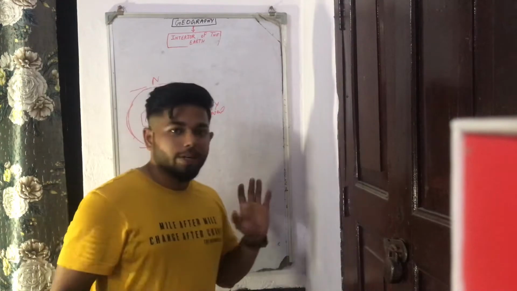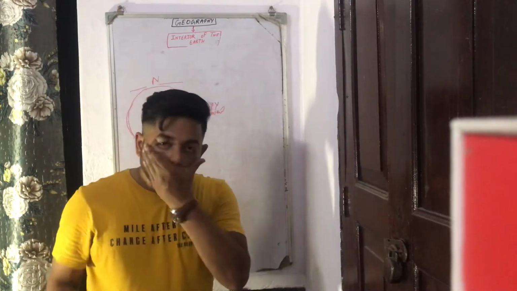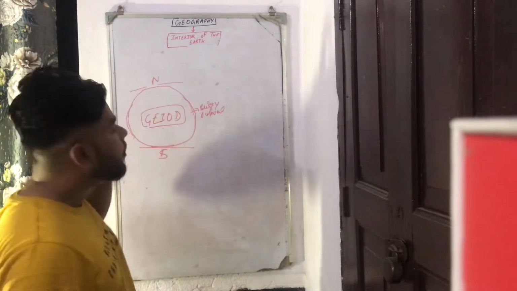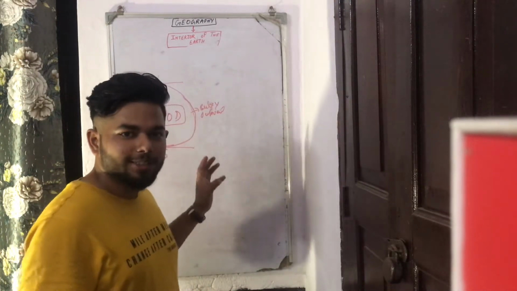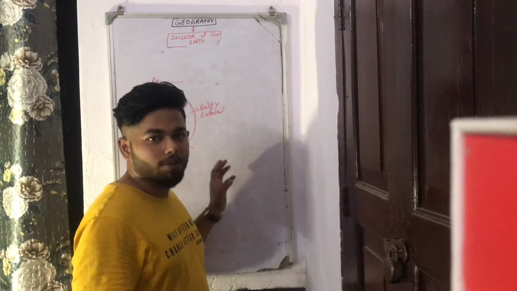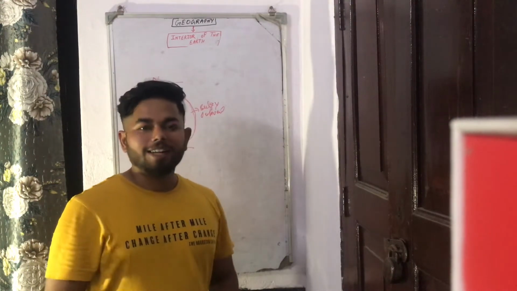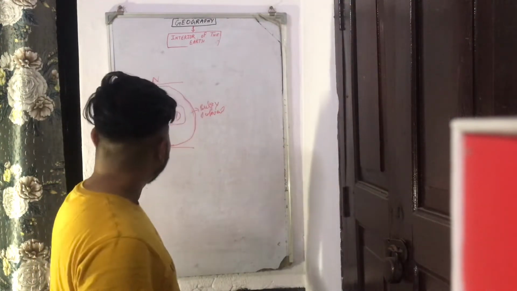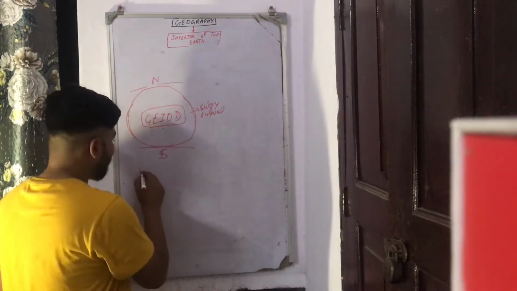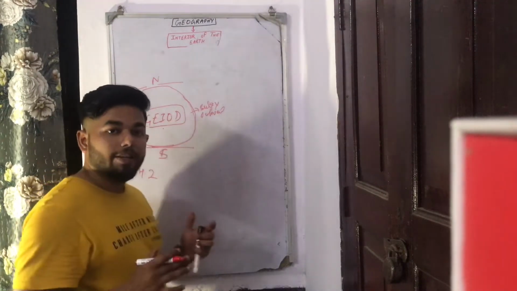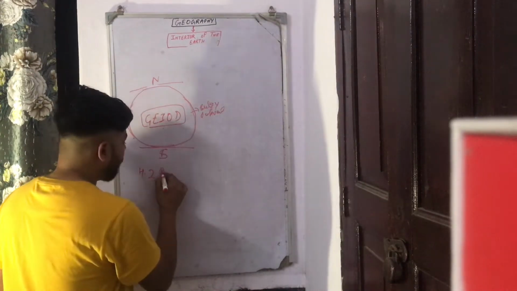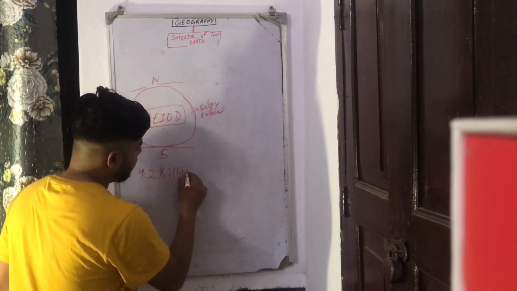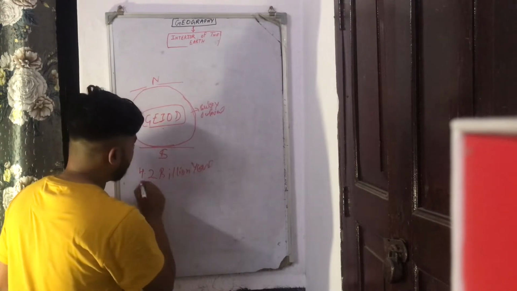Acha, now can anyone tell me what is the age of the earth? Anyone? I'll give you examples: 10,000 years, 1 lakh years, 10 lakh years, or 1 crore years. The answer is none of the above. The age of the earth is estimated and argued by various scientists, geomorphists and geologists as 4.2 billion years. So this is some factual information.